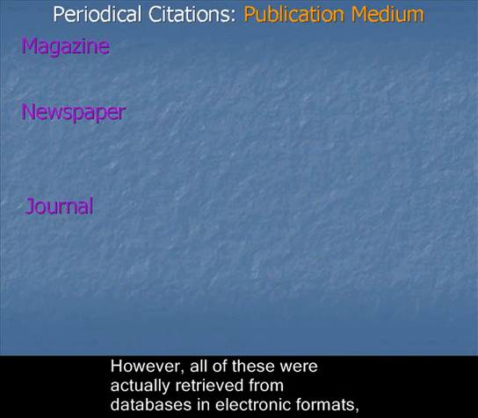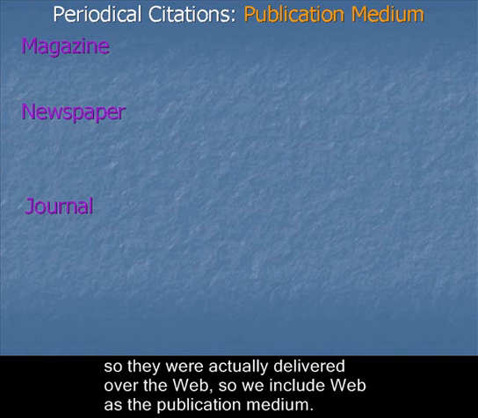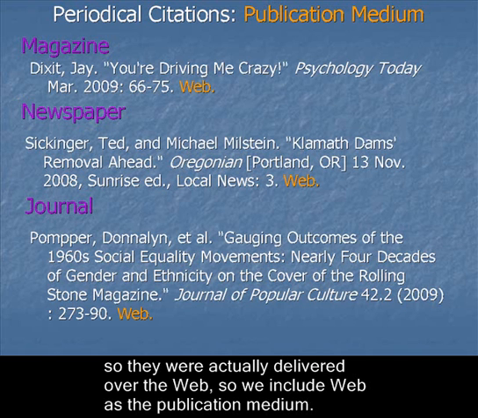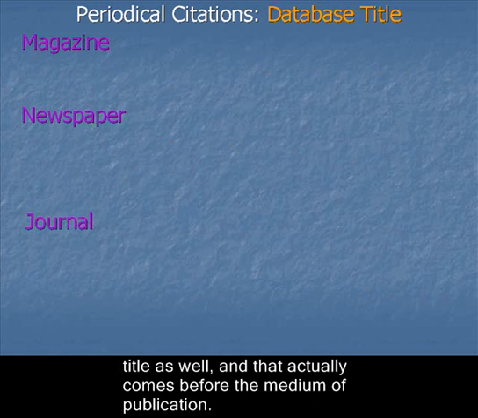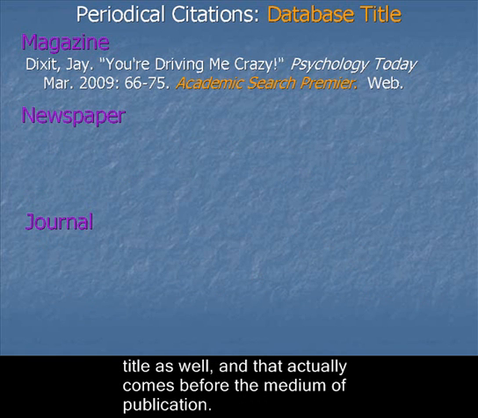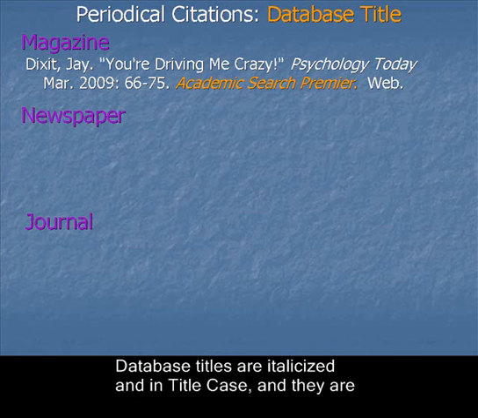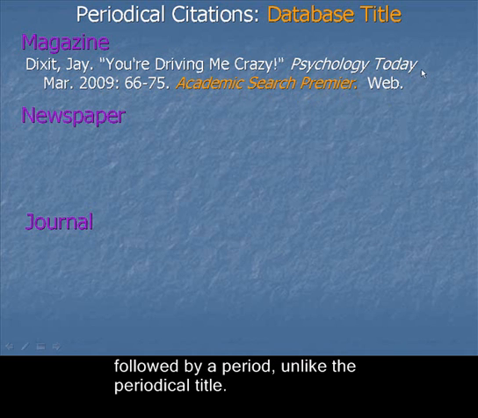However, all of these were actually retrieved from databases in electronic formats, so they were actually delivered over the web, and so we include web as the publication medium. And since I accessed these articles from databases, MLA requires us to give the database title as well. And that actually comes before the medium of publication. Database titles are italicized and in title case, and they are followed by a period, unlike the periodical title.